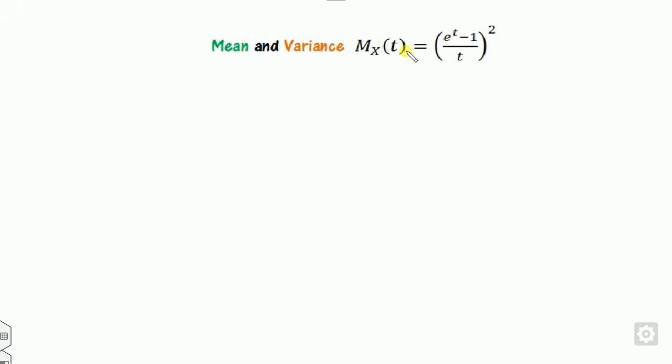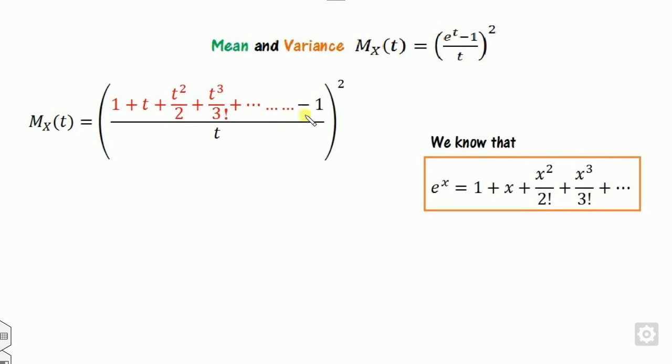How do you calculate the mean and variance? Again, it depends on you. If you want to take the derivative, then remember the first derivative of this, and then again you have to take the derivative of this, which means you have to apply the u upon v rule. So in order to avoid the lengthy calculation, we will expand this exponential series.